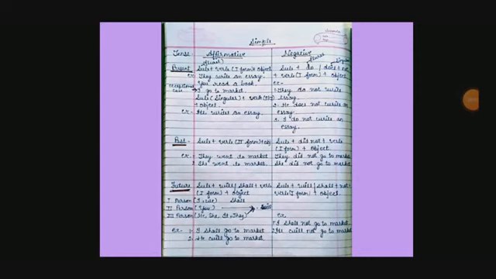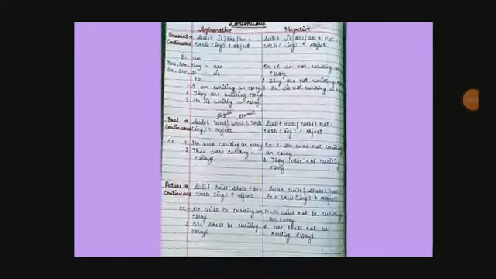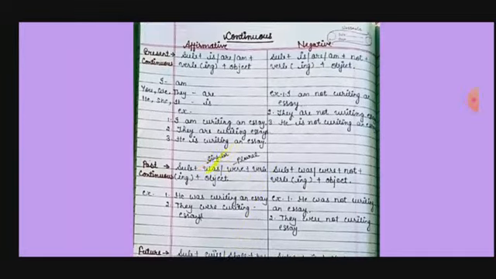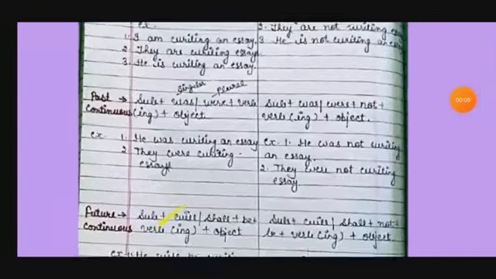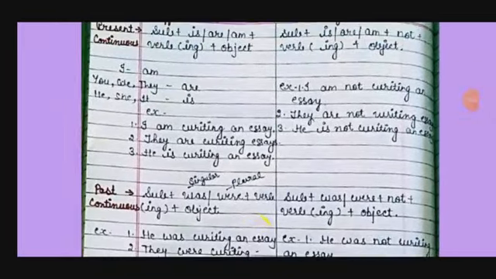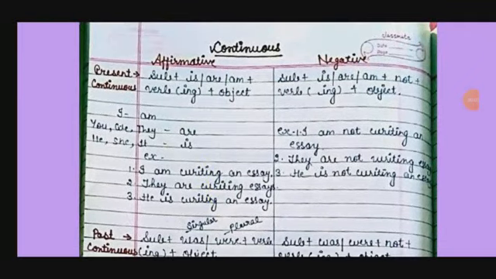Now come to the continuous. Continuous means to say work is in progress. So first of all, we will come to know about the present continuous. In present continuous, what do we do? Subject plus is, am, are. These are called helping verbs, plus main verb, and with that main verb we use ing, then object.